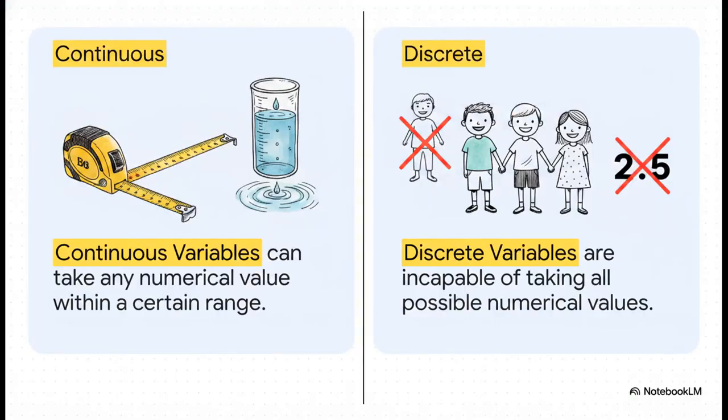So when we're dealing with the variables, those shifting quantities we actually want to measure, they split into two distinct types. On one hand, we have continuous variables. These can take any numerical value within a certain range. Think of rainfall records or someone's exact height, which you can measure right down to the millimeter. But on the other hand, we have discrete or discontinuous variables. These simply cannot take fractional values. The classic example, the number of children in a family. You can have 1, 2, or 3 kids, but you mathematically cannot have 2.5 children. It's just not going to happen.